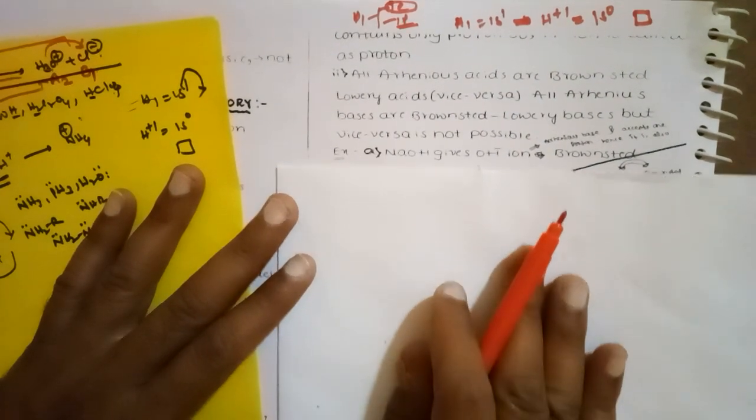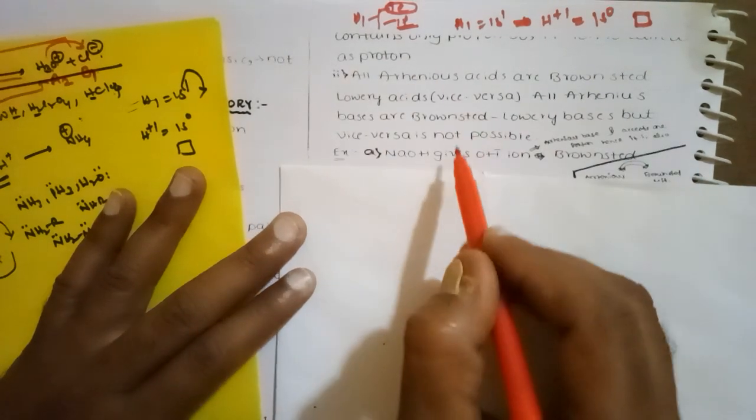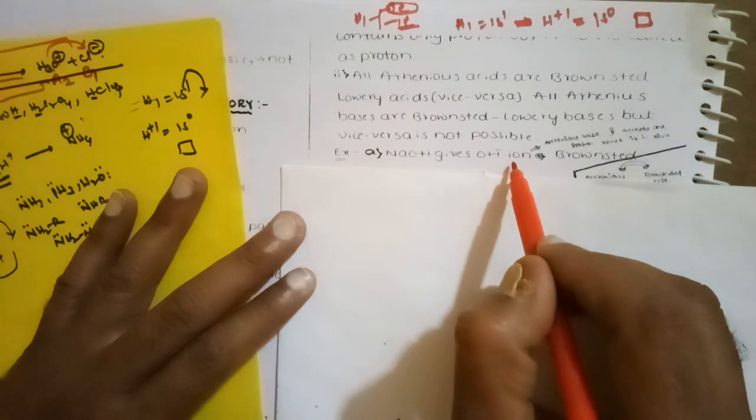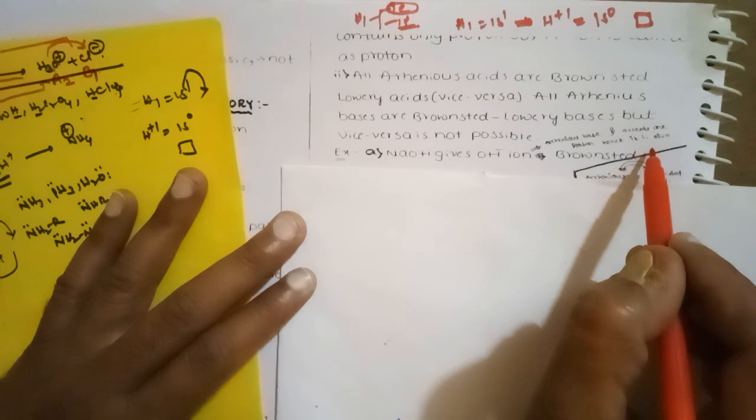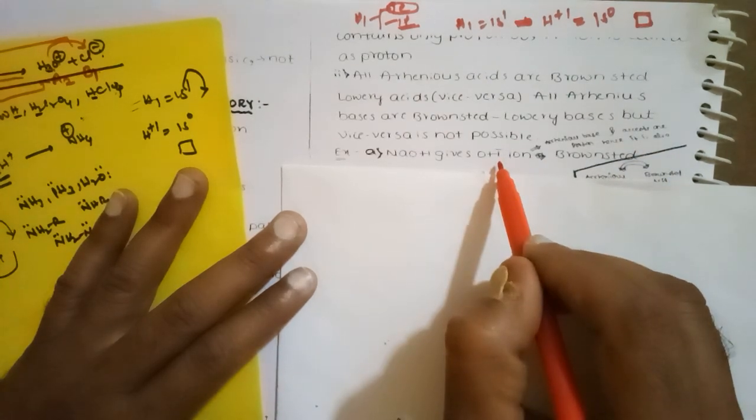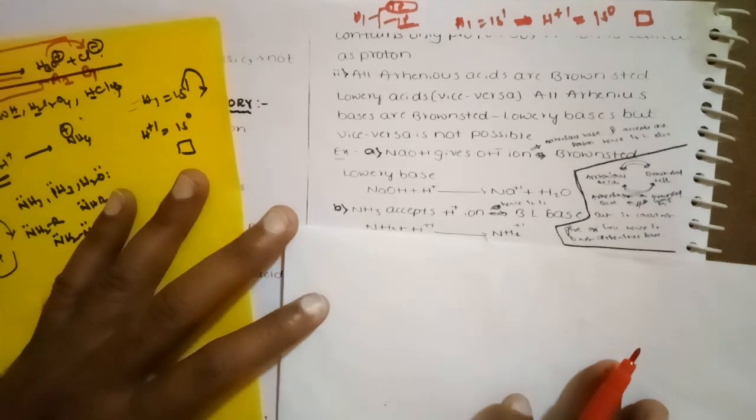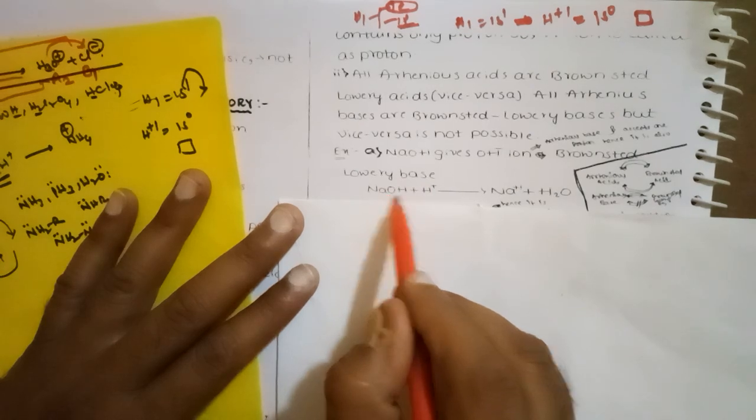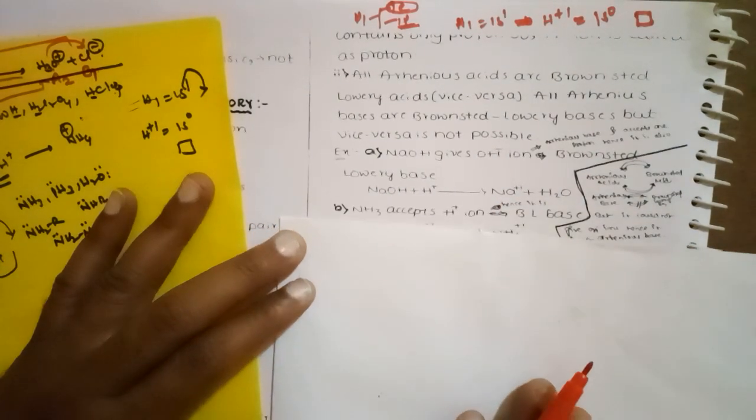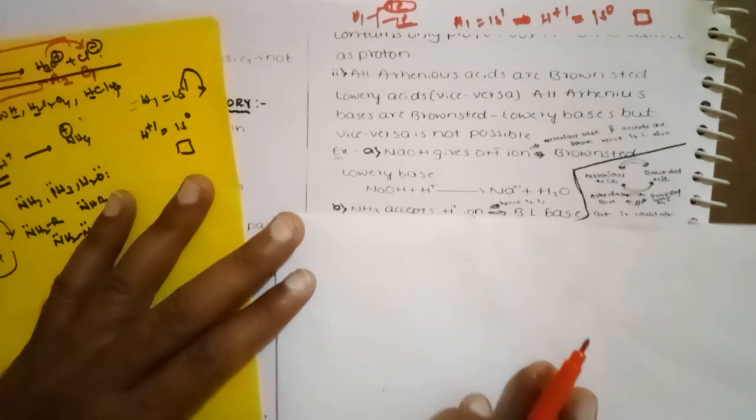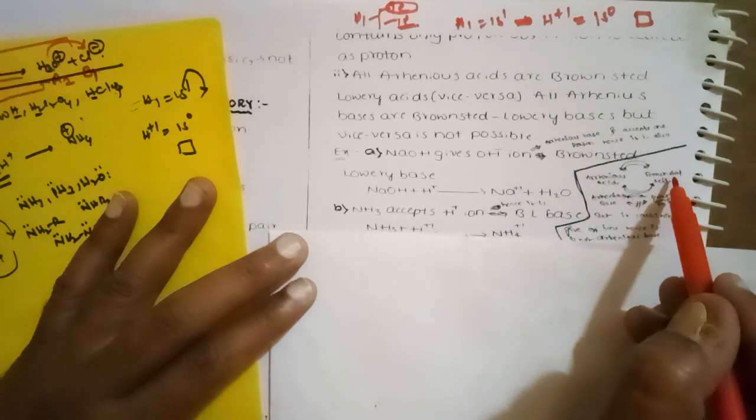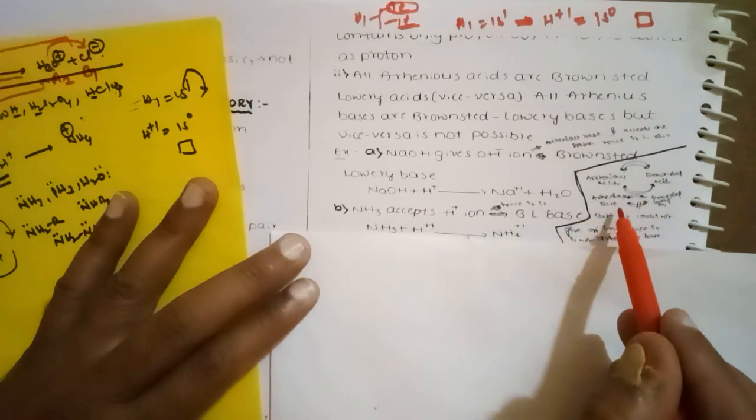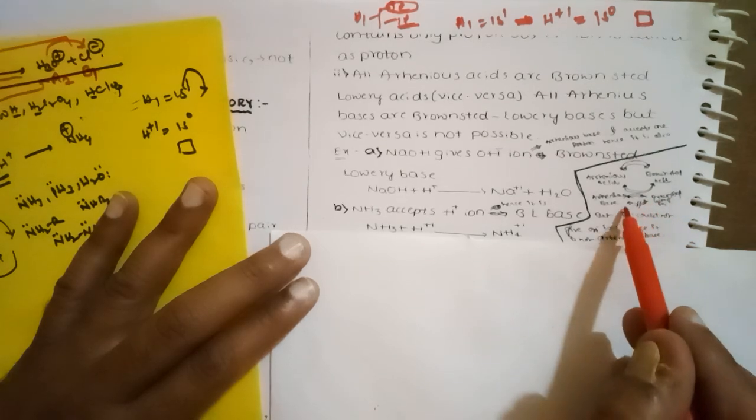Let us consider NaOH. NaOH gives OH- ions, so it is an Arrhenius base. The OH- ion is ready to accept one proton and form water, so it is also a Bronsted-Lowry base, a proton acceptor. So Arrhenius acids are Bronsted-Lowry acids and vice versa. Arrhenius bases are Bronsted-Lowry bases, but not all Bronsted-Lowry bases are Arrhenius bases.